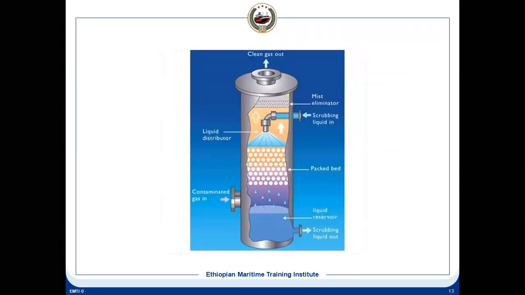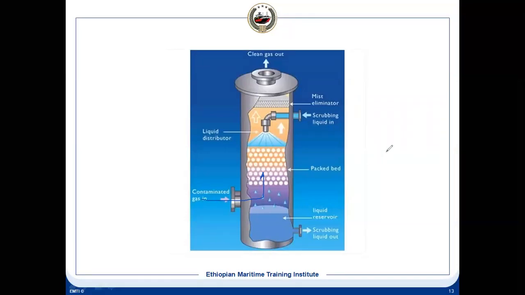What happens? We have the seawater. It is also done by the seawater. Seawater is moving downward, and the gas, which is the IG, that is the flue gas, is entering from the bottom. It will move in the upward direction, and the seawater will move downward. But there are packed beds. With this packed bed, the interaction between the flue gas and the water will be better. In the previous one there will be interaction, but there can be less interaction when the gas is moving upward and the water is falling downward.